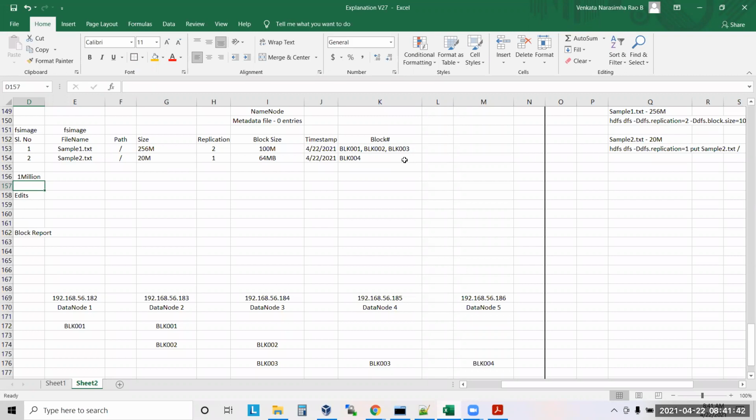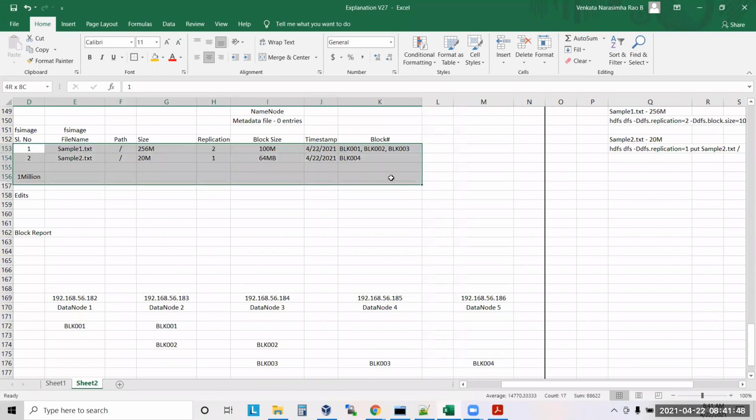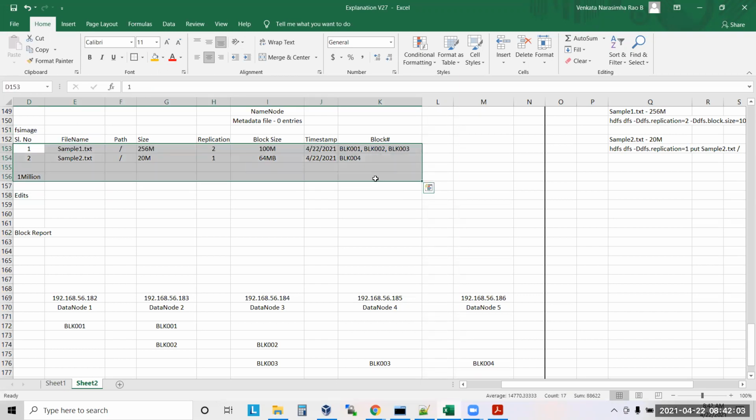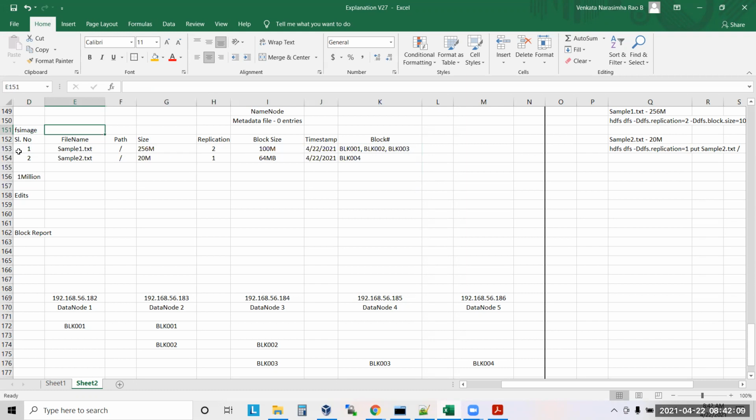Yes. Now the question is, let's say I already have 1 million entries inside my FS image. What can be the size of the FS image, sir? Even though it is metadata, it will increase the size or not? Yes, it will increase. Is it actual data or only metadata? Only metadata, information about your file. Now initially my FS image is, let's say, 1 MB. After putting 1 million files, my FS image size has become, let's say, 2 GB. It can be, right? Yes. It can be.